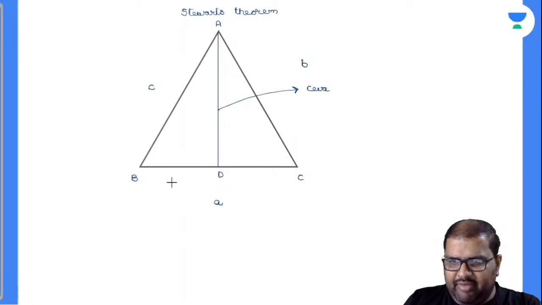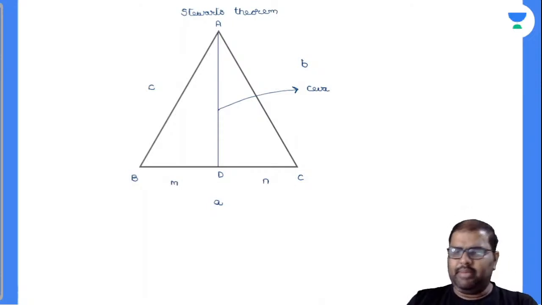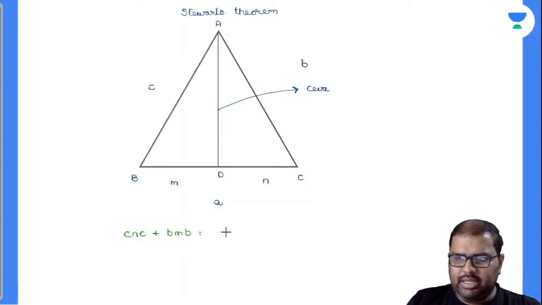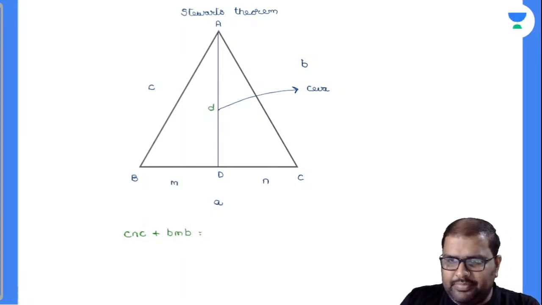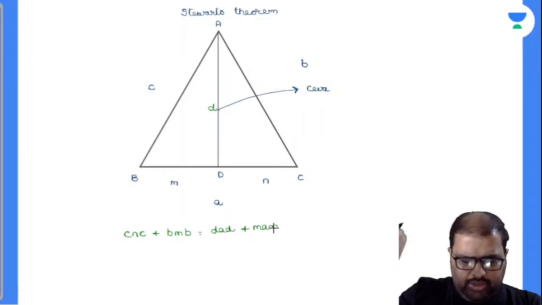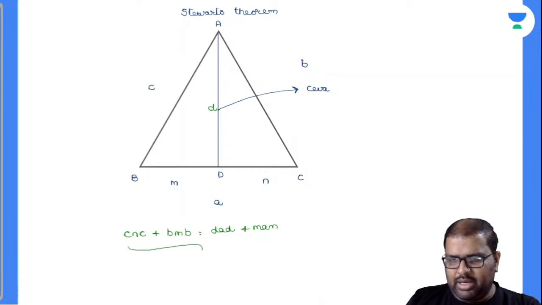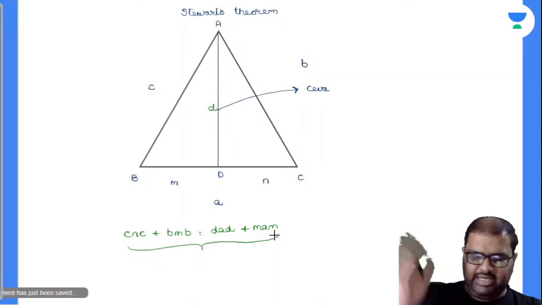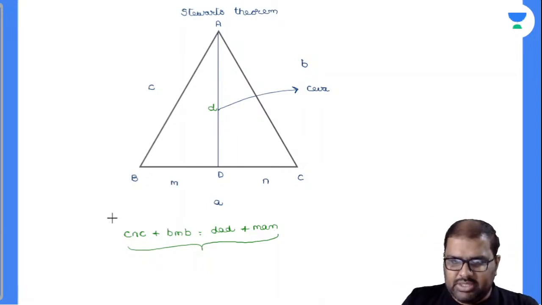So see here, this D will divide BC into two parts. I will take down this as M and N. So you can remember this theorem like this: CNC plus BMB is nothing but equal to, I'll take down this as D length, so this will be DAD plus MAN. This is called Stewart's theorem. From this only Apollonius theorem will be extracted. I'm not giving you any derivation here. You can type Stewart's theorem and watch the derivation there if you want. I've done it. So this is Stewart's theorem.